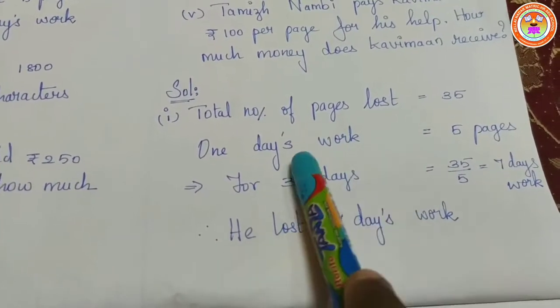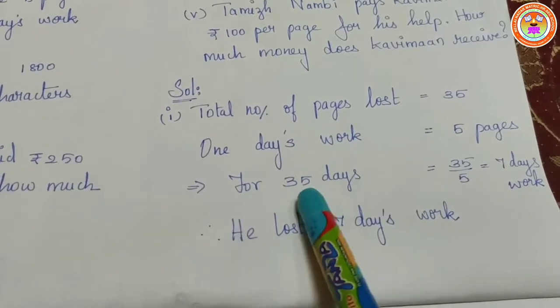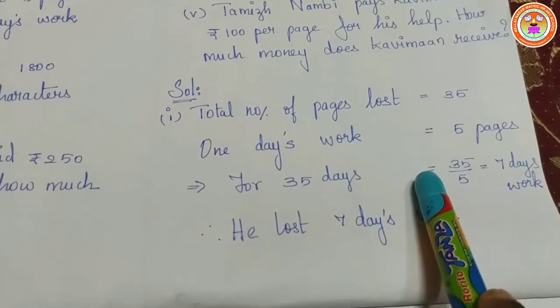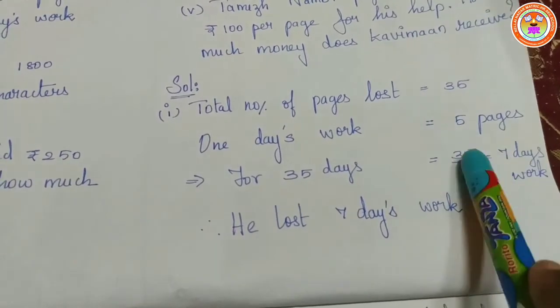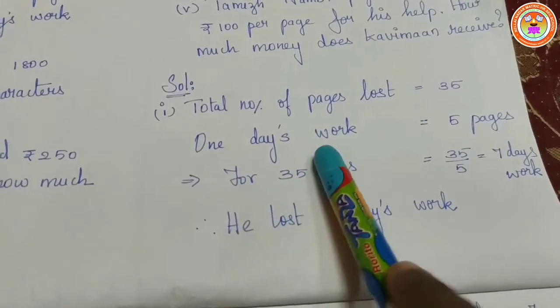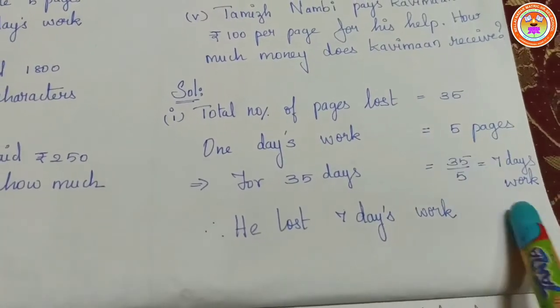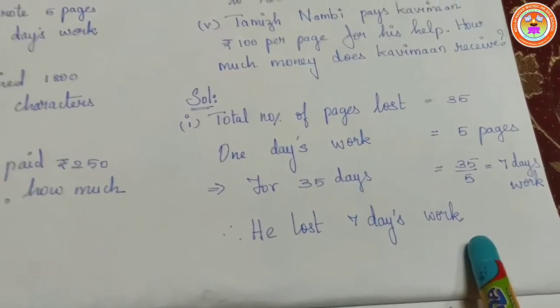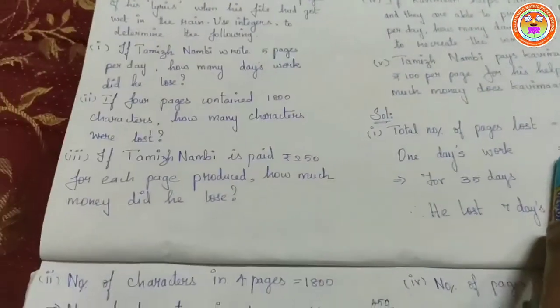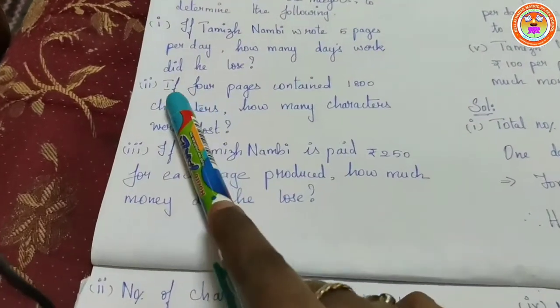For 35 pages, 35 divided by 5 is equal to 7 days work. The 35 pages he had written amount to 7 days of work. So he lost 7 days work. Now we'll move on to the second question. What is the second question? If 4 pages contained 1800 characters, how many characters were lost?